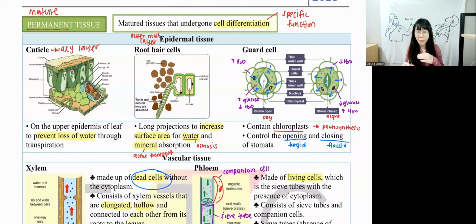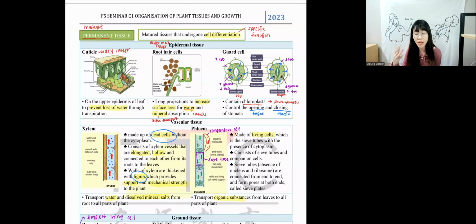This question, it will not be an essay question. Most likely, there will be a structural question. They ask you to write the function of cuticle. They ask you to write the function of root hair cell or xylem phloem. So most likely, it's a writing function question or based on diagram to write the name. So how many marks are? Usually maximum is 4 marks.